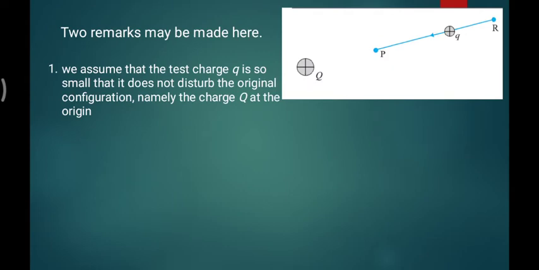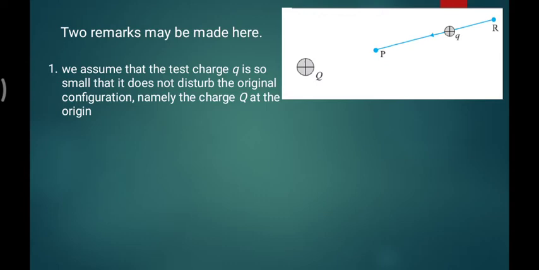First remark: we assume that the test charge q is very small and does not disturb the original configuration. The same thing happens with the sun and earth. Think of the sun as capital Q and the earth as small q. If the earth is brought from its orbit to Mercury's orbit, can it drag the sun backwards?